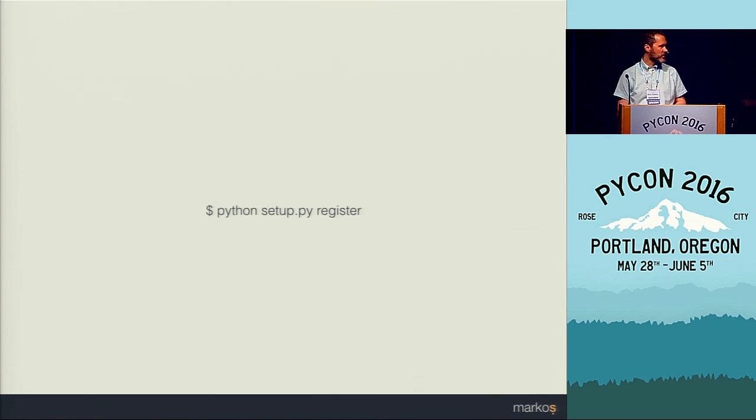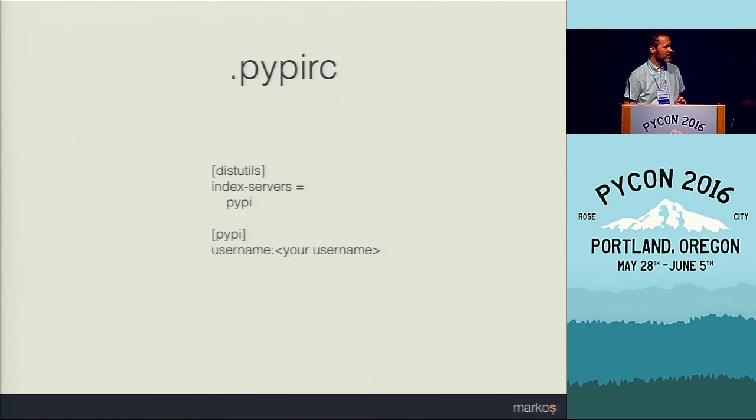And once we have registered our package, we can publish it with this command, which will send the source distribution and wheel distribution. It will upload it to PyPI. Now, if we don't want to type PyPI credentials every time, we can store some of it in a configuration file. But unless you have misplaced trust in the security of your computer, you really shouldn't store your password in this file. Just put the username and type the password every time you have to.